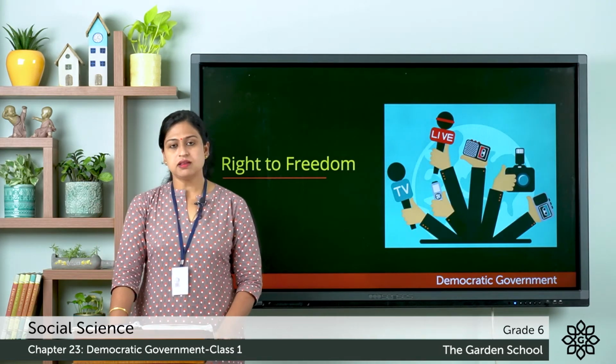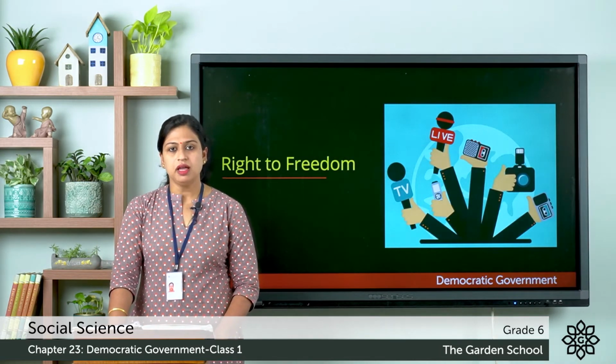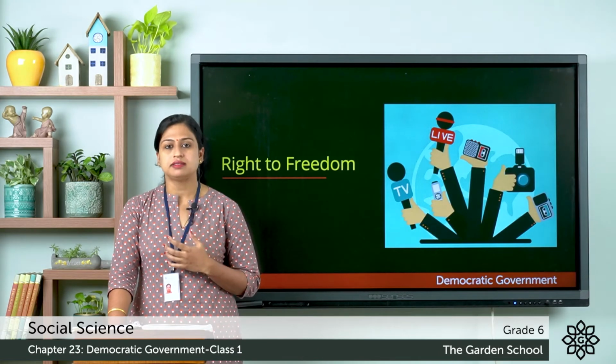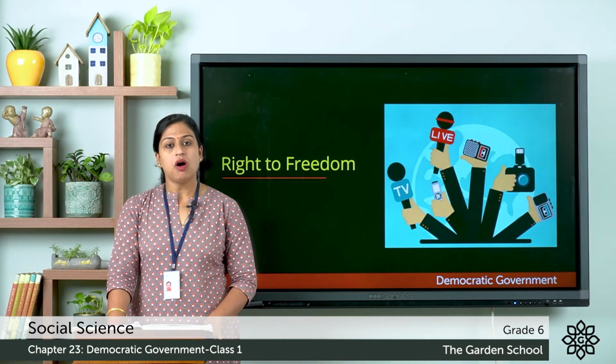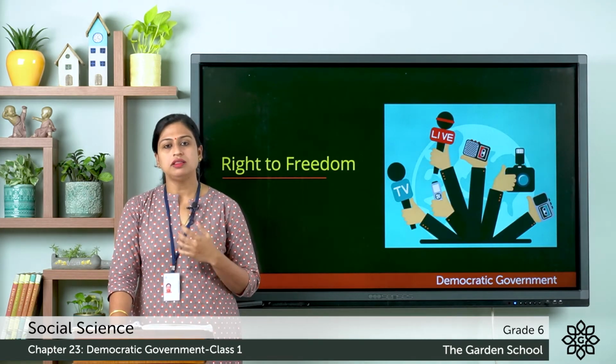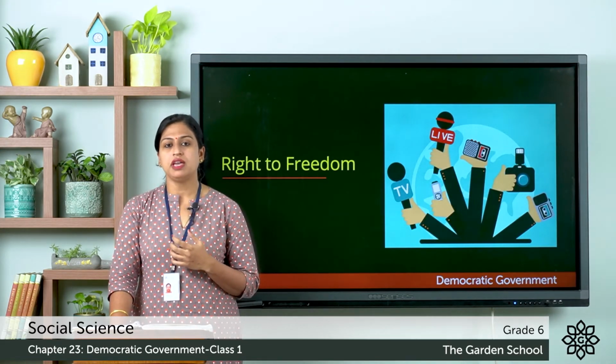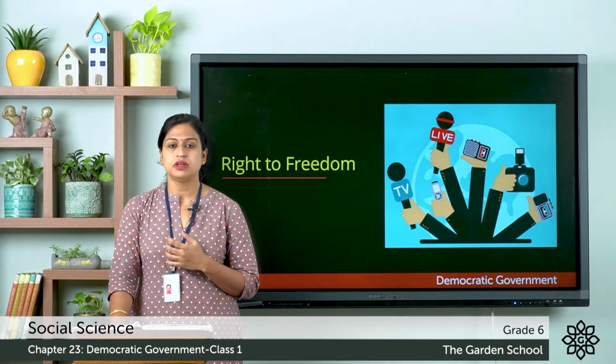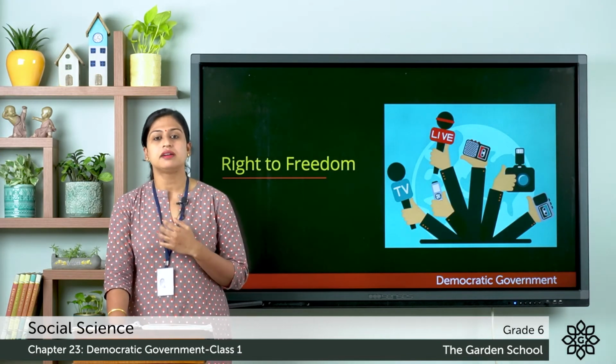Now, as citizens of a democratic government, people should do certain things, and they are: the first one, always exercise their right to vote. As we have discussed, all the citizens above the age of 18 have the right to vote. So, they must exercise their right to vote.